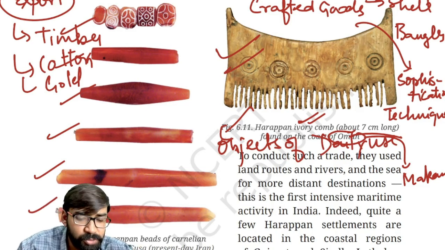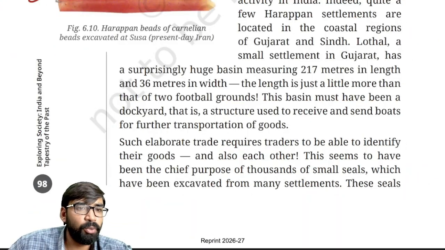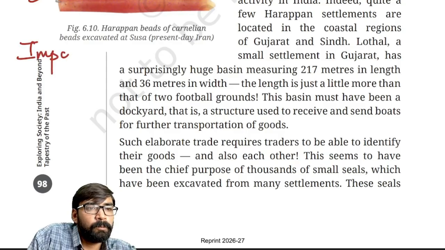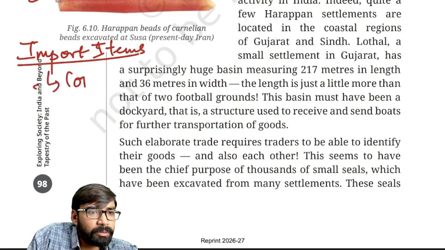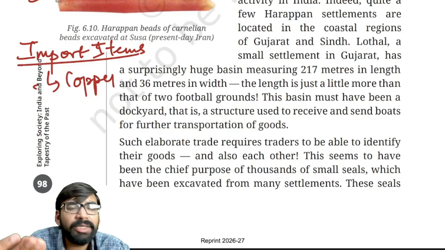Now what are the items for import? Now we'll discuss the import items, like copper. Now you will say, sir, copper is a normal metal.